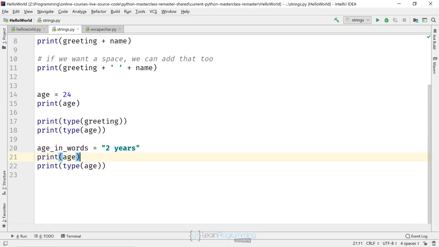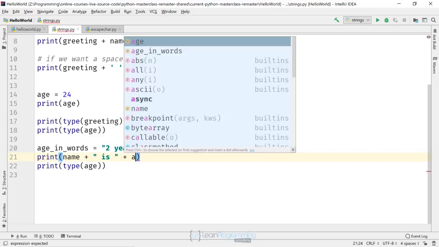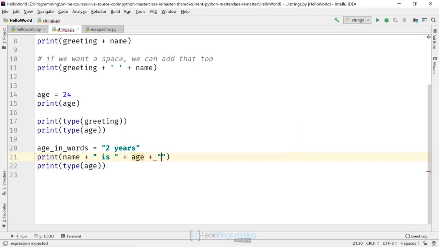So I'm going to modify line 21 here. Instead of just printing age, we're going to delete that and put name plus double quotes, space, is, space, closing double quote, plus age, plus double quotes again, space, years old. So we saw string concatenation on line 11. Python knows that greeting and name are bound to strings and can happily concatenate the string values to print out the full greeting. So I've just modified line 21 and now we're mixing string and int values. Will it work? Well, let's run it to see.